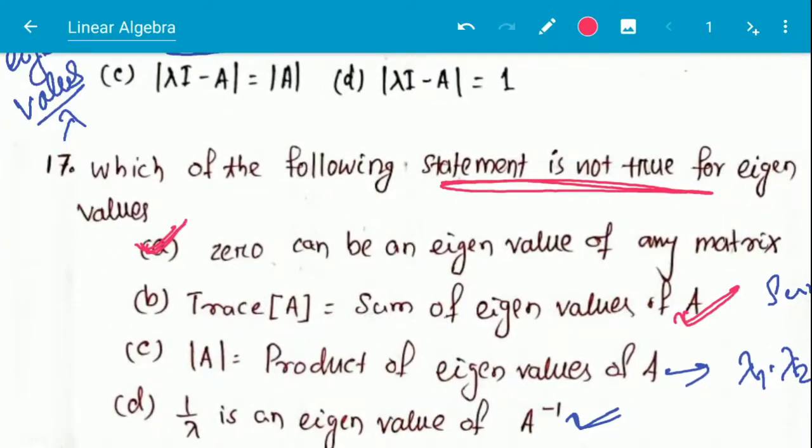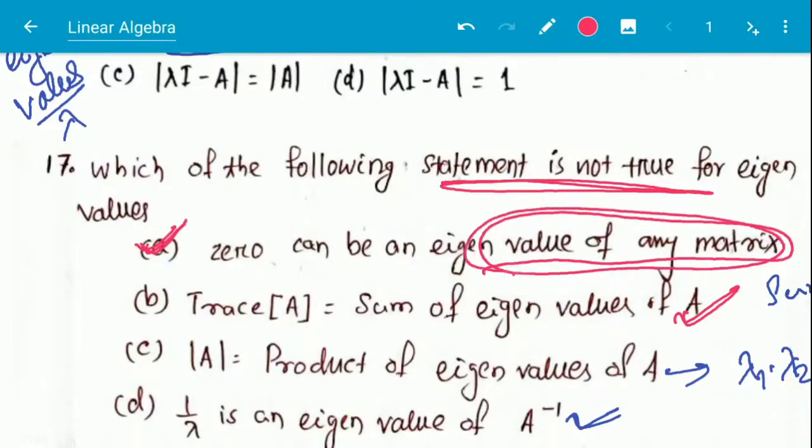0 can only be the eigenvalue of a matrix which is singular. Here it is written any matrix, not any matrix, only a singular matrix, that is, mod of A is equal to 0, then 0 is one of the eigenvalues.